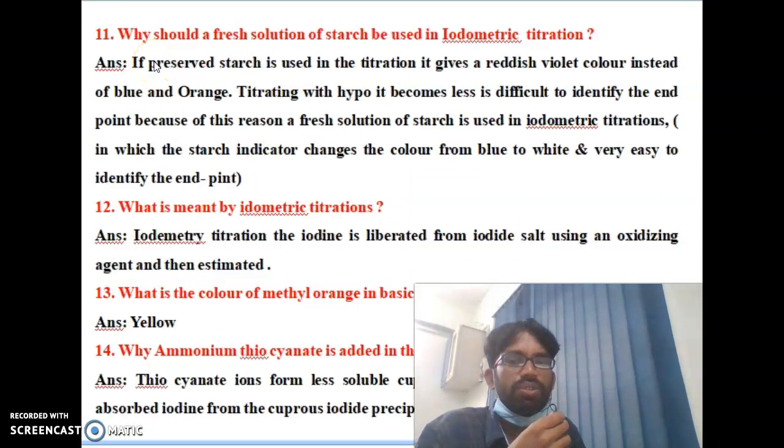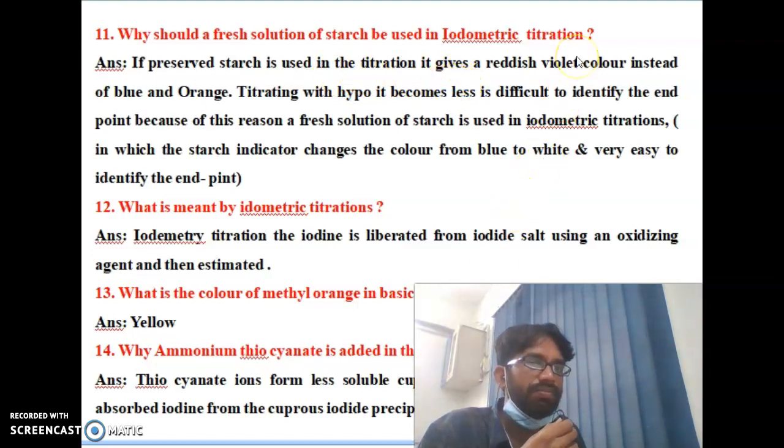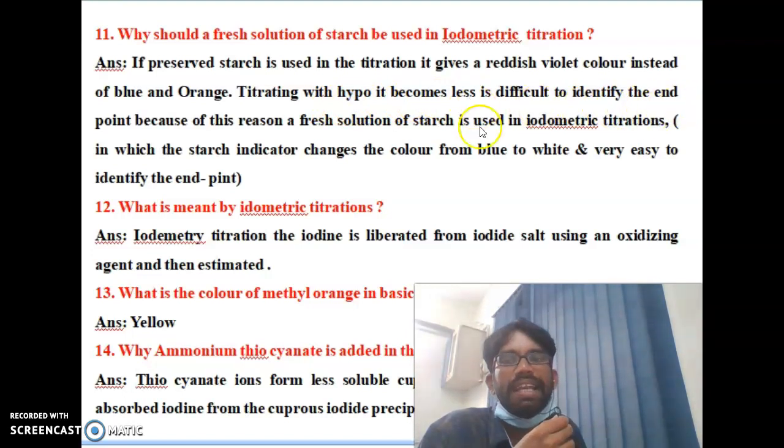Next we'll see the 11th question: why should a fresh solution of starch be used in iodometric titration? If preserved starch is used in the titration, it gives a reddish violet color instead of blue. When titrating with hypo, it becomes difficult to identify the endpoint. Because of this reason, a fresh solution of starch is used in iodometric titration. For example, the starch indicator changes color from blue to white, and it is very easy to identify the endpoint. So this is iodometric titration.